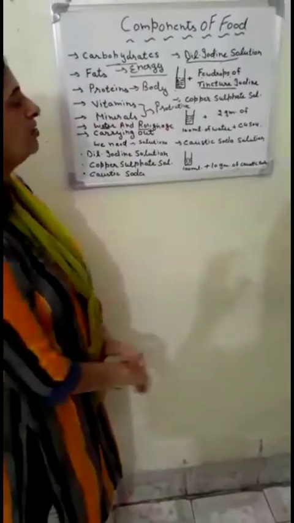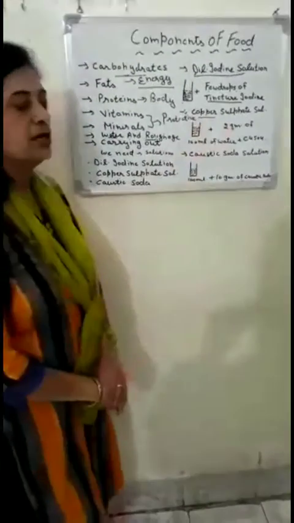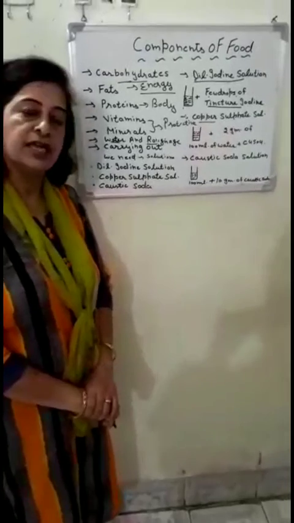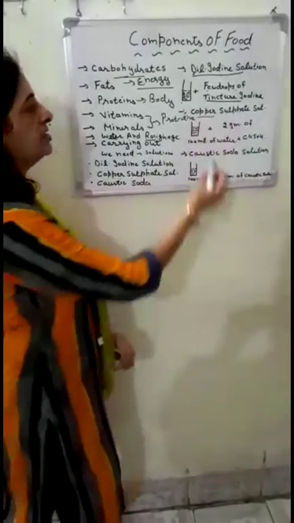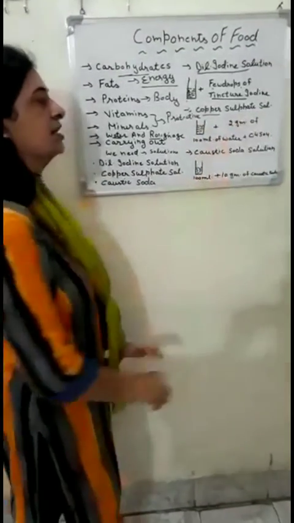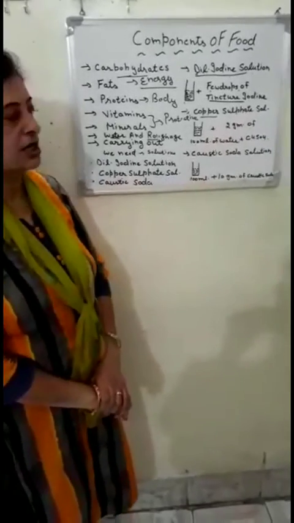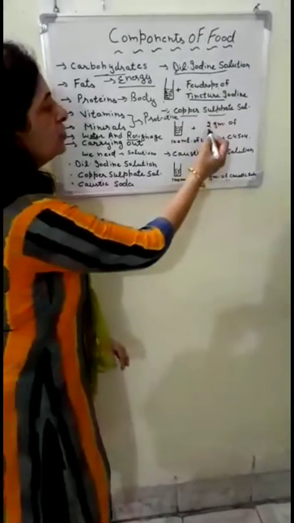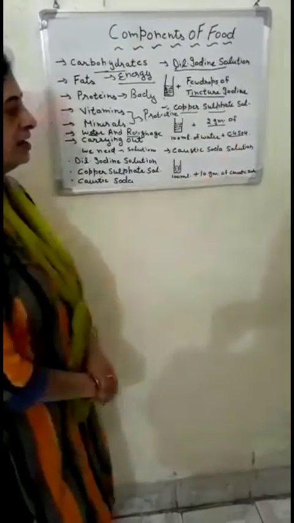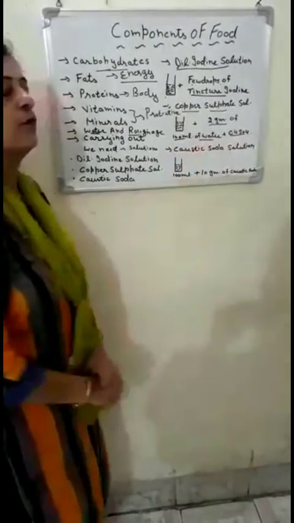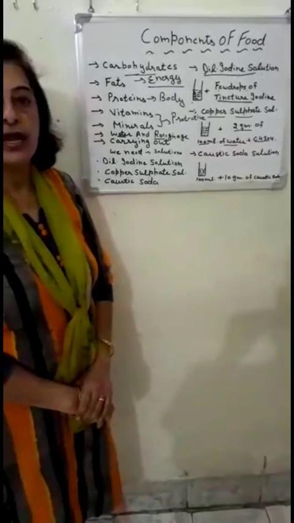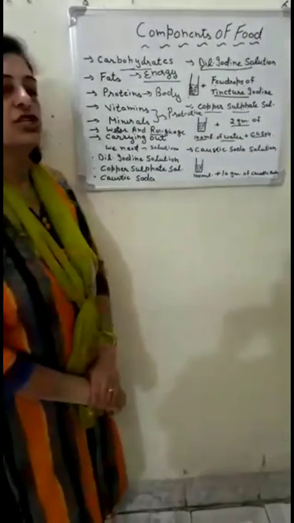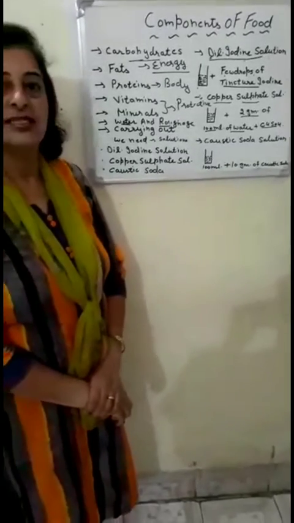Now the next solution we need, for the test of proteins in a given food item, is copper sulfate solution. We can prepare this solution by adding 2 gram of copper sulfate in 100 milliliter of water. Shake well and our solution is ready.